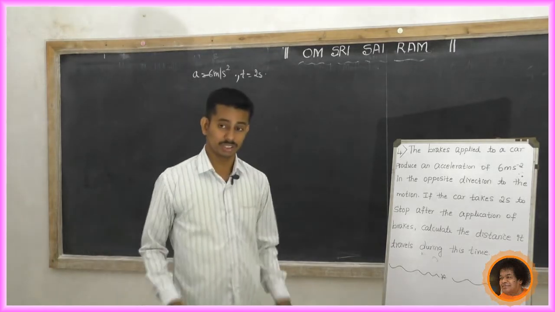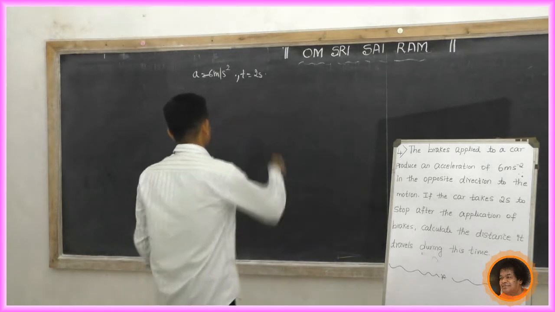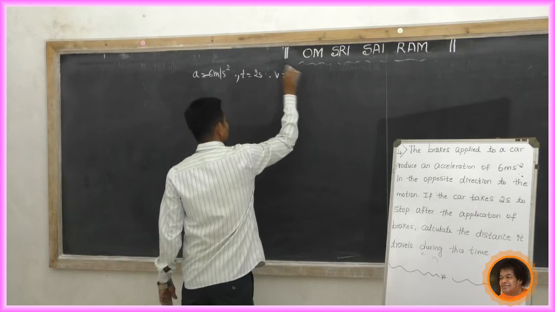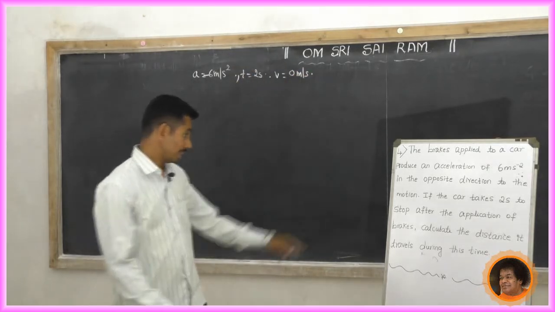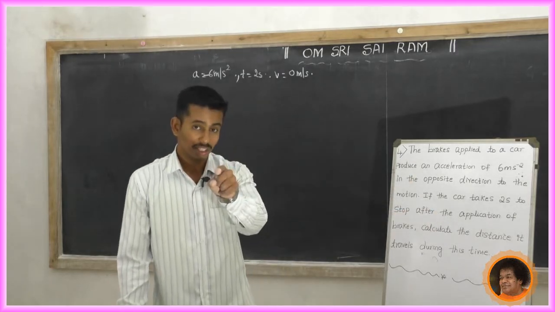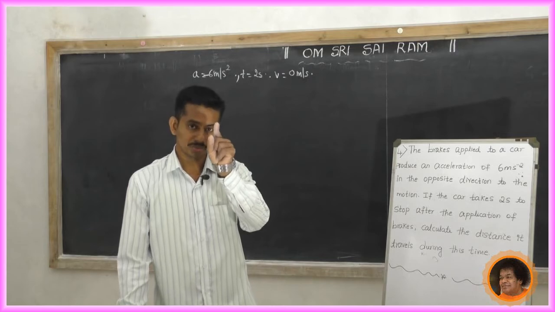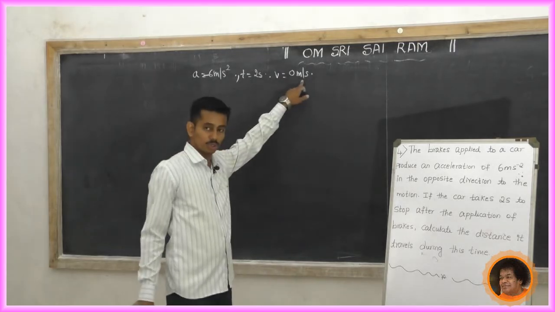Car stops. It means what is the final velocity? The final velocity is 0 meter per second. Be careful. Car stops after the application of brakes, which means it finally comes to rest. So v equal to 0 meter per second.